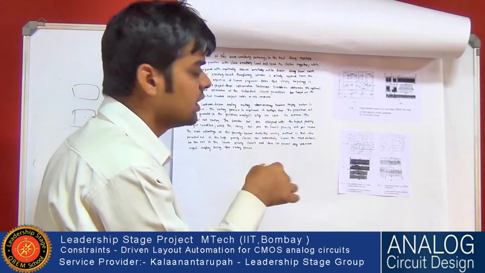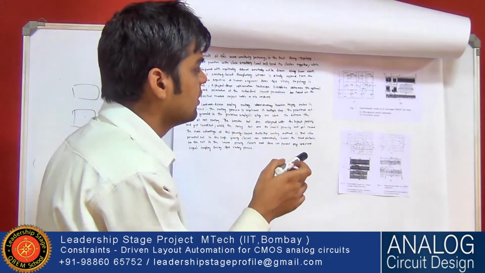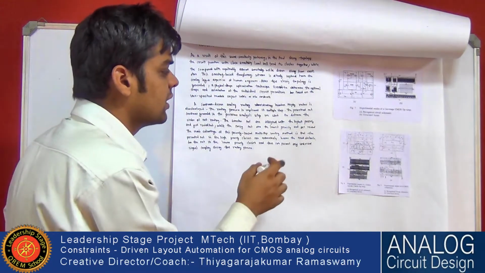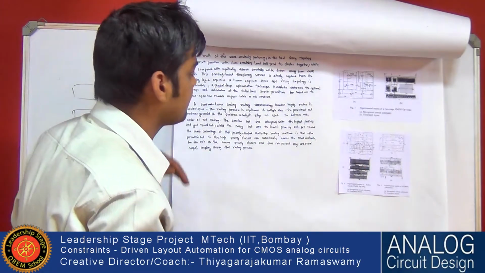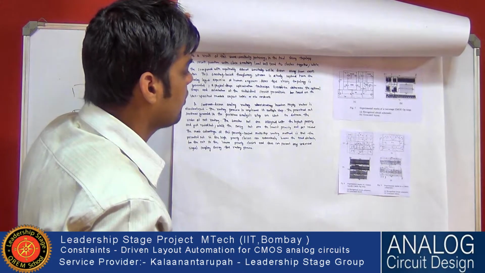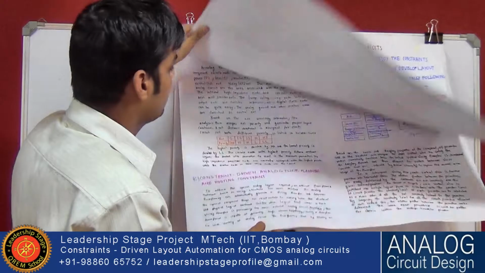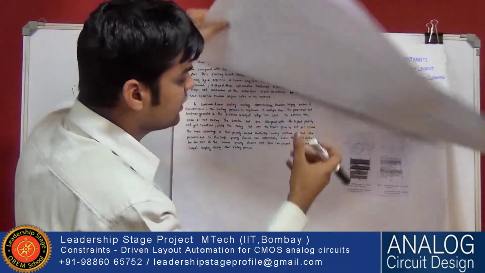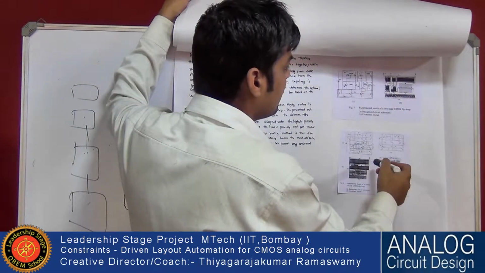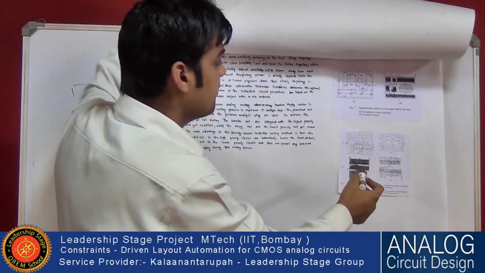Using C, they generated this CAD tool, and it generates the layout for that circuit. These are the circuits which they made in their lab.